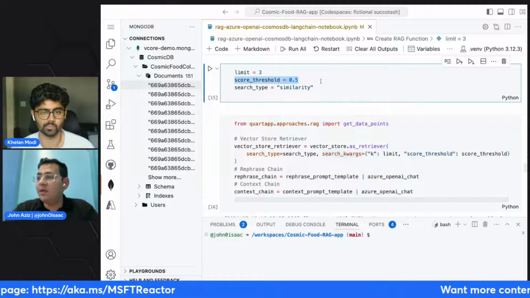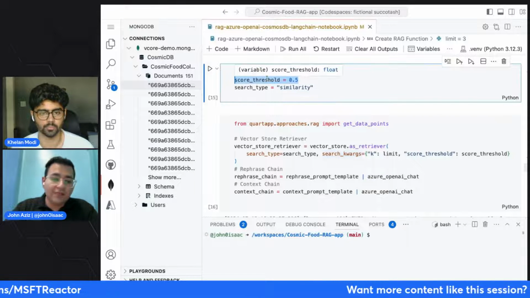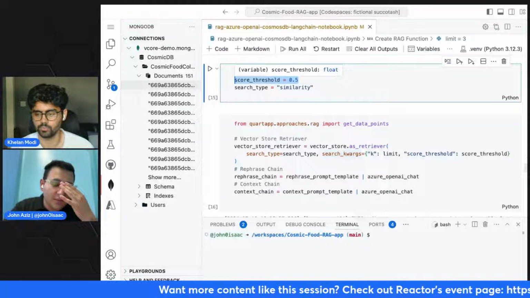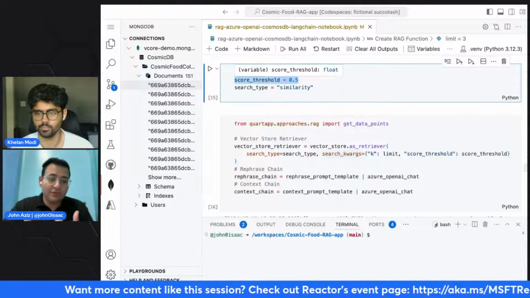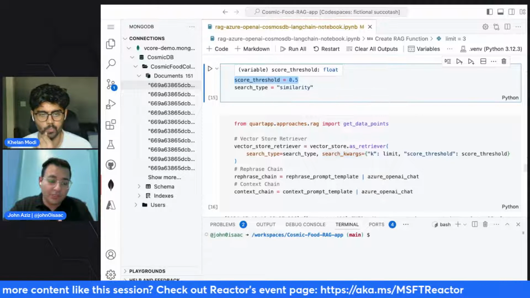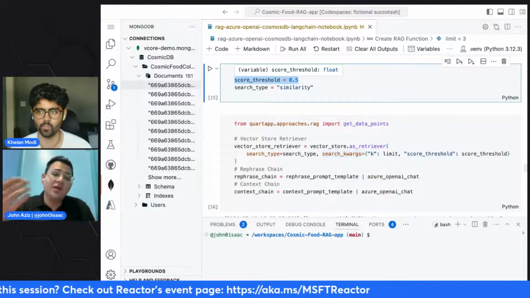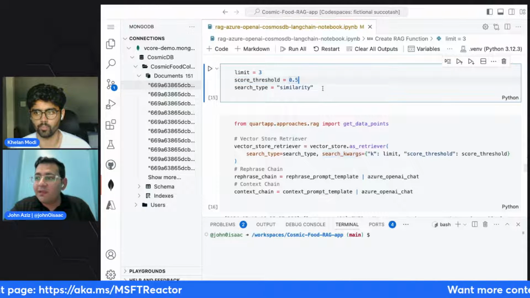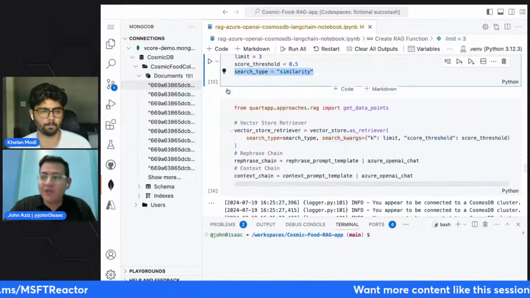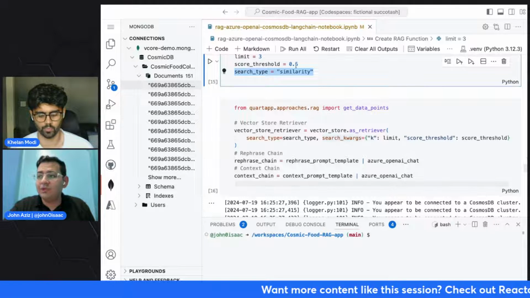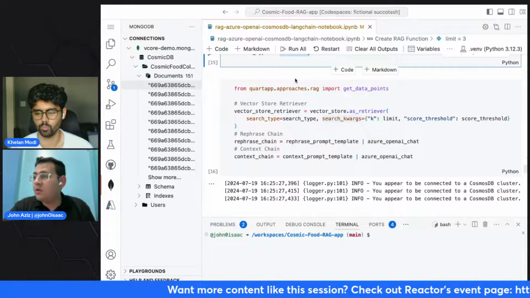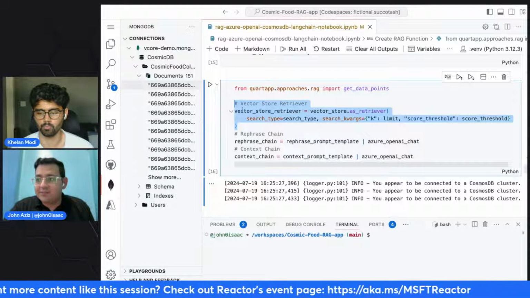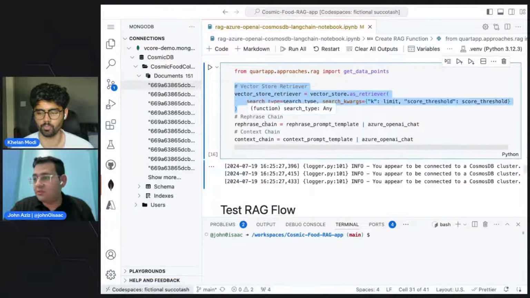So this is, if a response matches the question that I'm asking, what is the threshold that I'm going to evaluate based on? Is it like a 50% match, 90% match? We have set it to 50%. And this is the search type, because we have vectors, we are doing similarity search. So this is the retriever from the database that will return the documents.